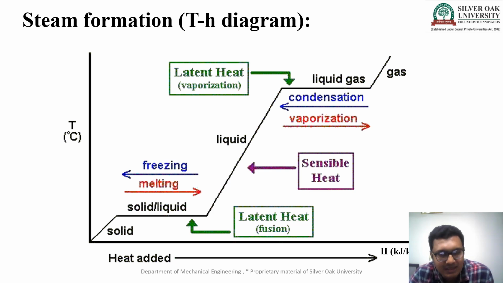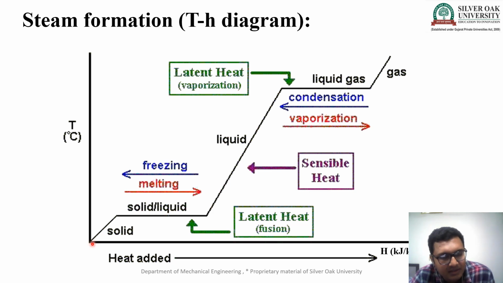The T-H diagram stands for the temperature-enthalpy diagram. Here the temperature is shown vertically and the enthalpy horizontally, and we add the heat in this direction. I consider a temperature of minus 10 degrees. At minus 10 degrees the ice is in its solid form.